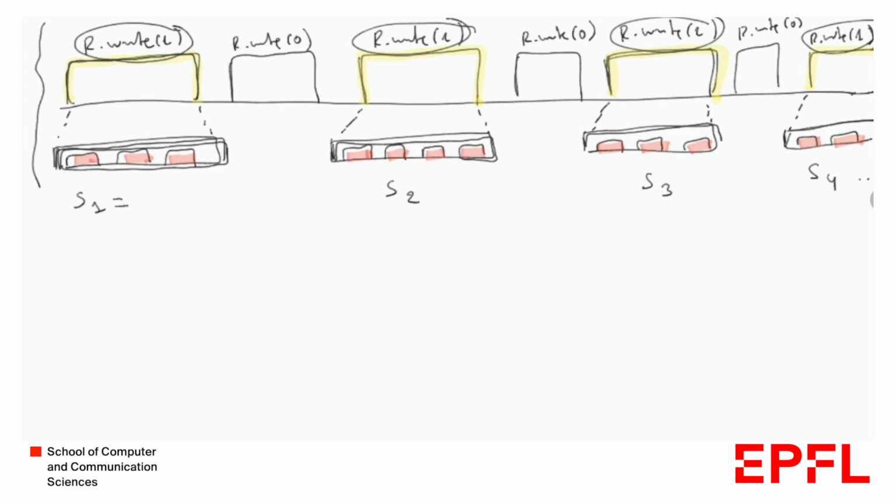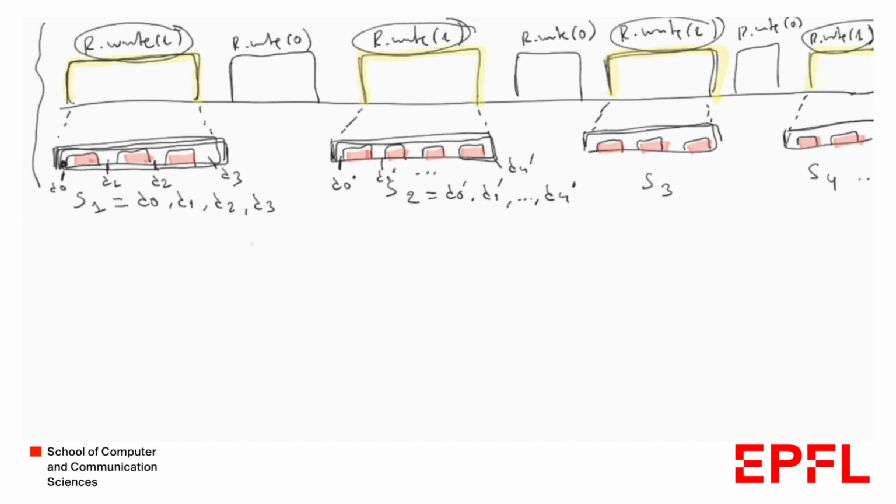So S1, as we saw before, corresponds to the state of the base registers before any write takes place, let's say D0. Then after the first write, D1. Then after this write, D2, and at the end D3. And here S2 could be, let's say, D0 prime, D1 prime, and so on, D4 prime. And this is where digests come into play again.